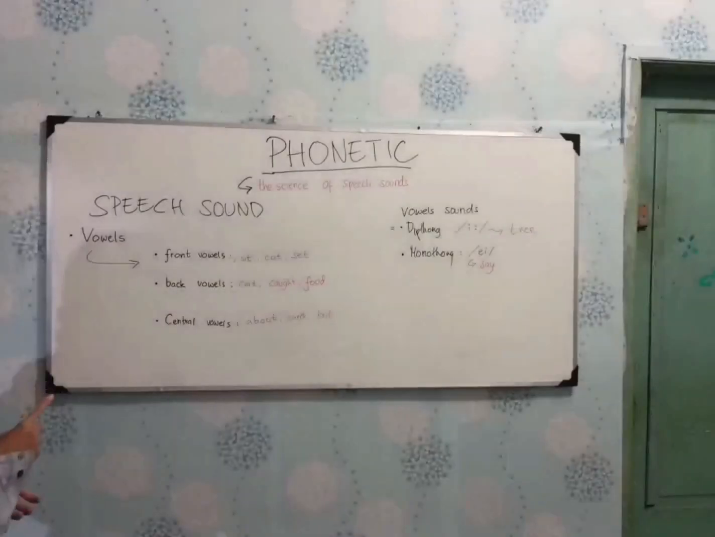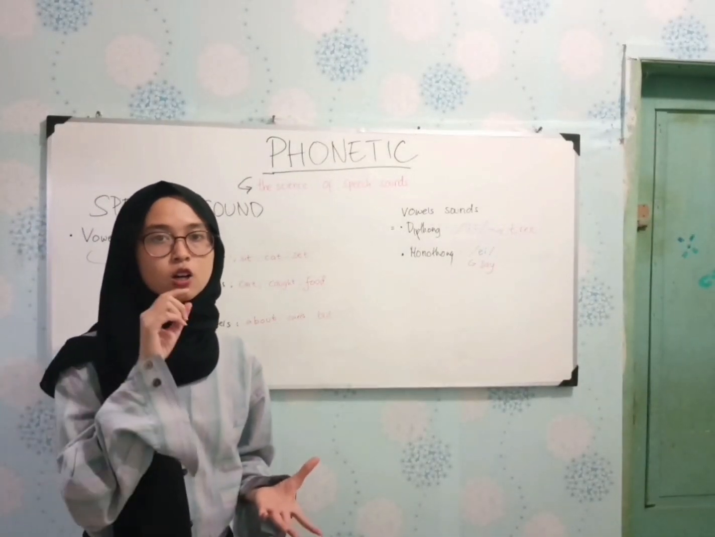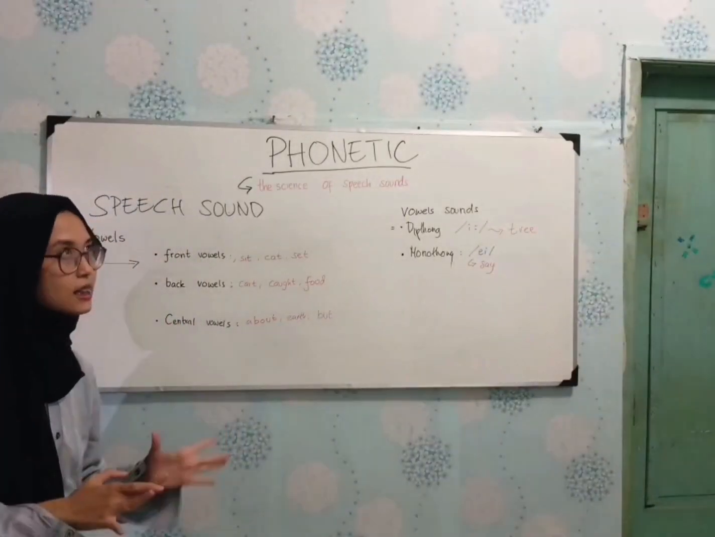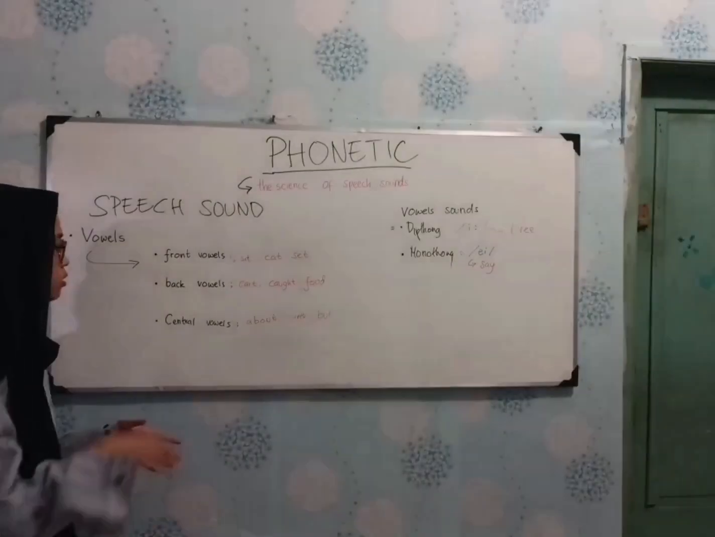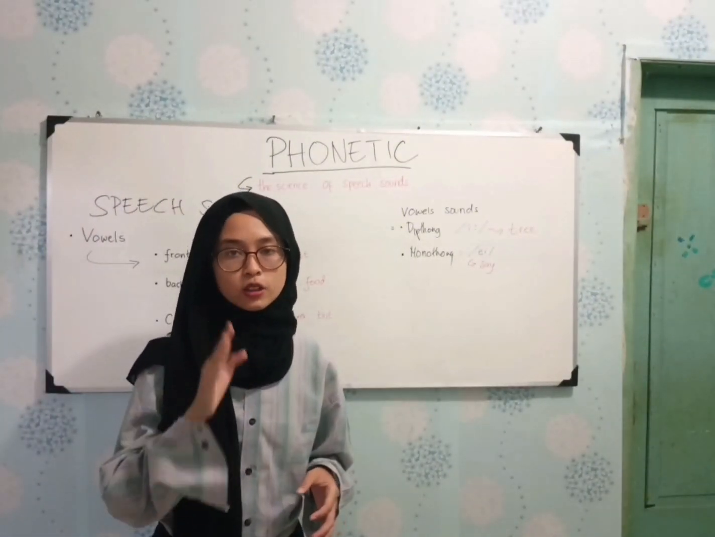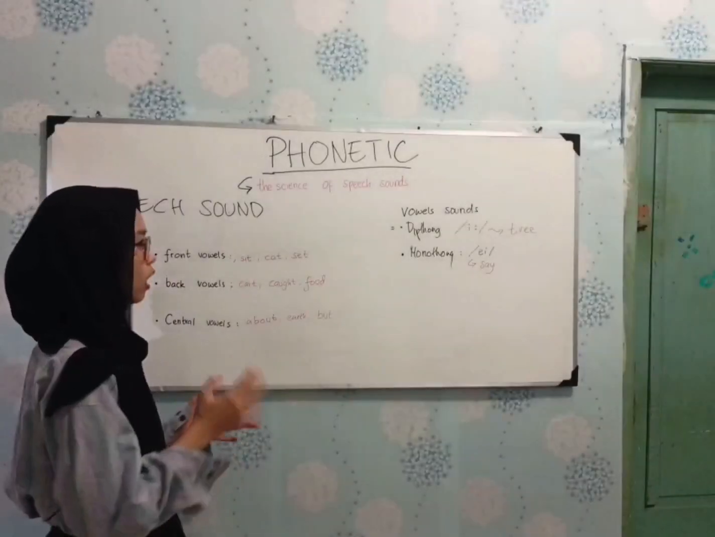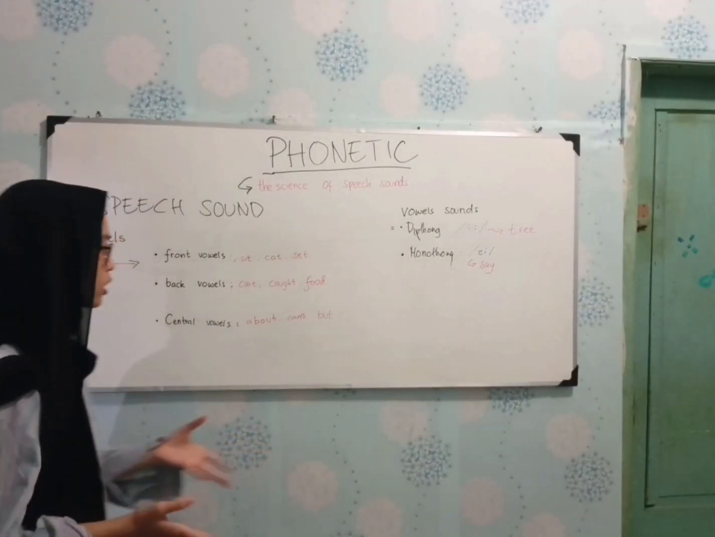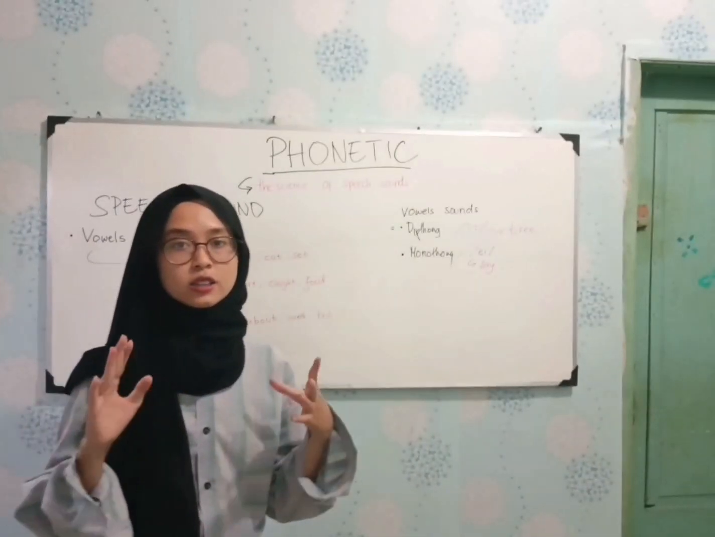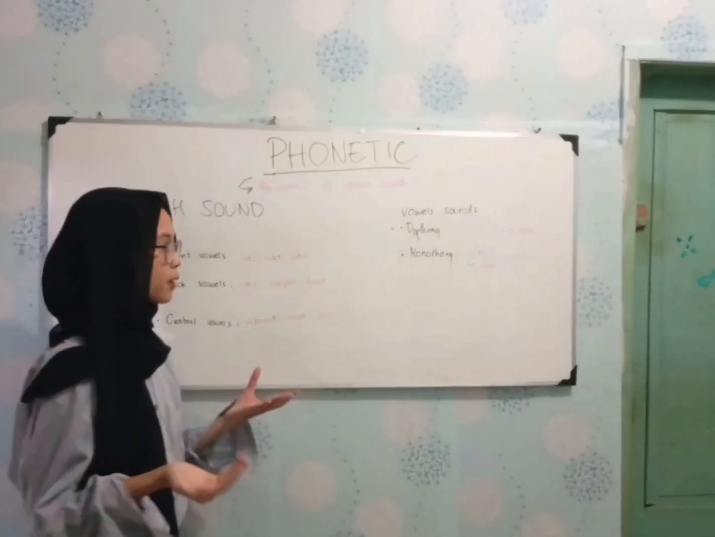Now we go back to the vowel. There are three points. The first is front vowel. During the production, the front of the tongue is raised toward the hard palate. Examples are sit, fat, and sat. The second is back vowel. During the production, the back of the tongue is raised toward the soft palate. For example, cart, cuff, and foot. The last one is central vowel, where the center of the tongue is raised. For example, about and but.